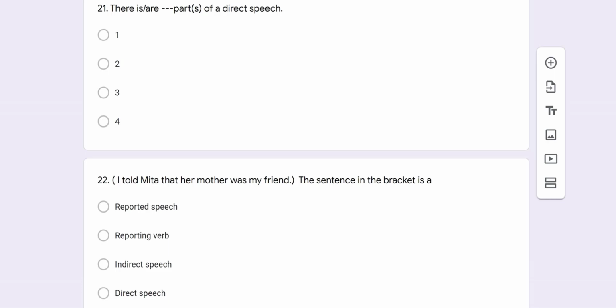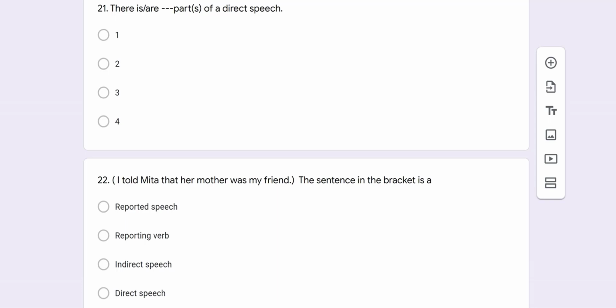Firstly, we are in number 21. This question was about the classification of speech. The question was like this: there is or are dash part of direct speech. How many parts are there in a direct speech? Yes, students, in a direct speech there are two parts.